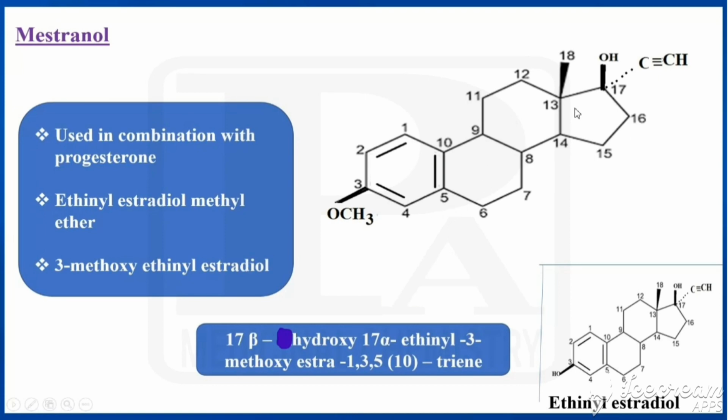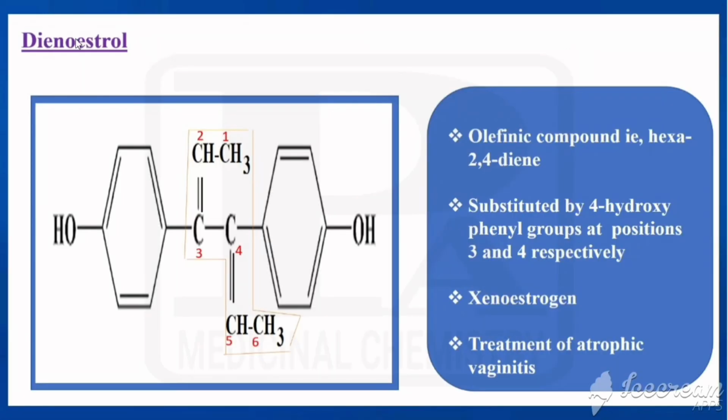So what is the chemical name? 17 beta hydroxy 17 alpha ethinyl 3-methoxy estra 1 3 5 bracket 10 triene. It is used in combination with progesterone. Next drug is called as dienestrol. So in the dienestrol, it is something similar to diethylstilbestrol. In the case of diethylstilbestrol, we have a double bond between these two carbons 3 and 4.